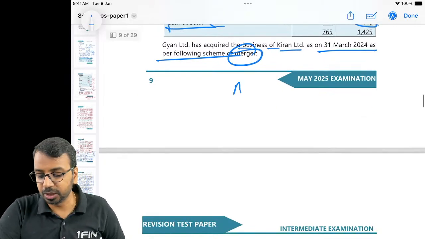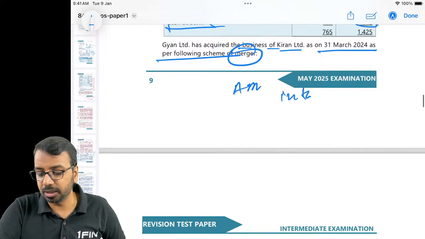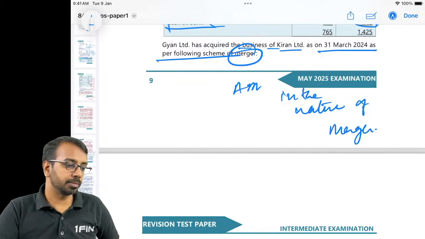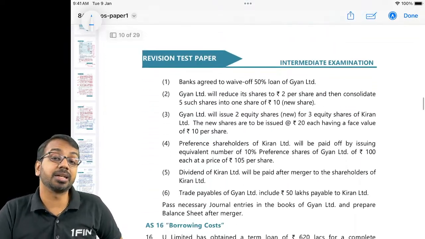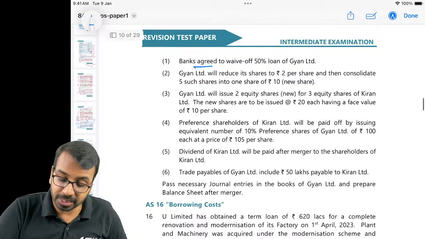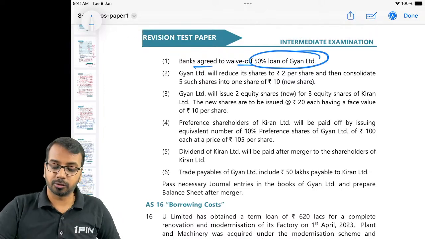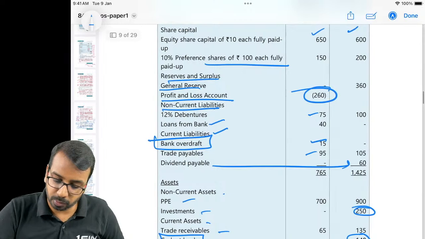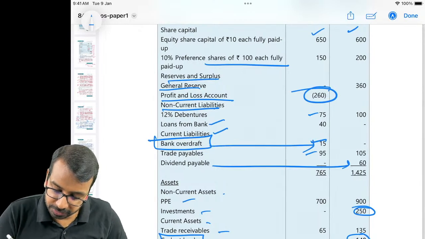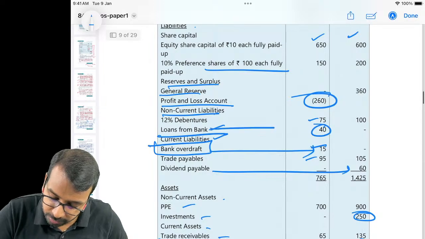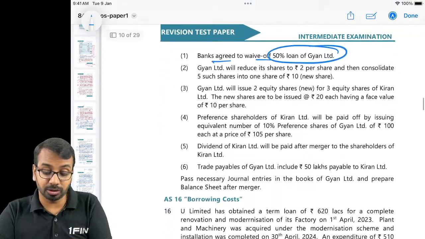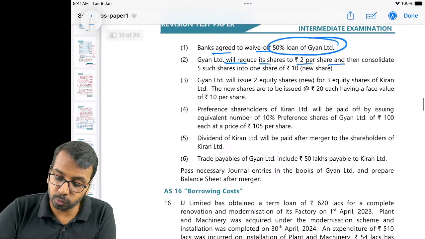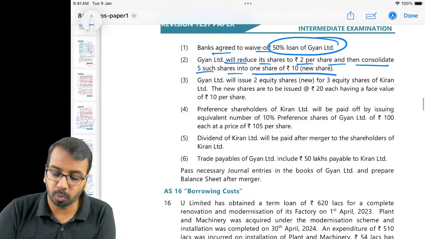So typically this will be amalgamation in the nature of merger, unless there are conditions which indicate that it is in the nature of purchase. Banks agree to waive 50% of the loan of GAN Limited. So GAN Limited has a loan of how much? 15 lakhs of overdraft and the loan is 40. So they are talking about this loan. Half of the loan is waived off. So this looks like what? An internal reconstruction question. GAN will reduce its shares to 2 per share and then consolidate 5 such shares into 1 share of 10 each.